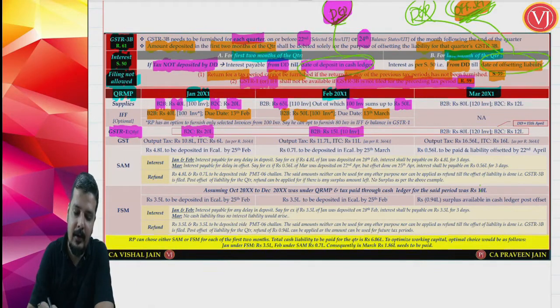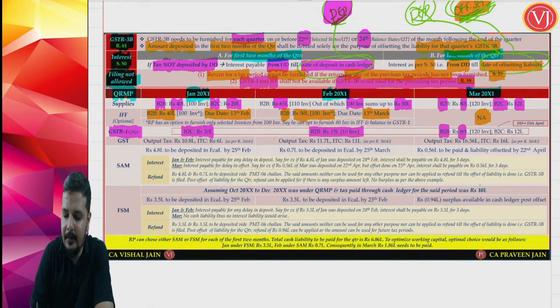Now when you talk about the last month of the quarter, that is March 2021, you have B2B 80 lakhs, 120 invoices, B2C 12 lakhs. And for the last month of the quarter, you don't have the invoice furnishing facility. Now in your GSTR1, you will be reporting everything, B2B 80 lakhs and B2C 12 lakhs.